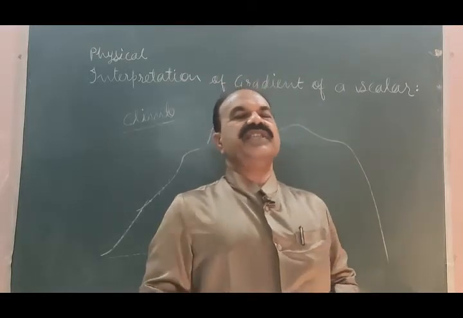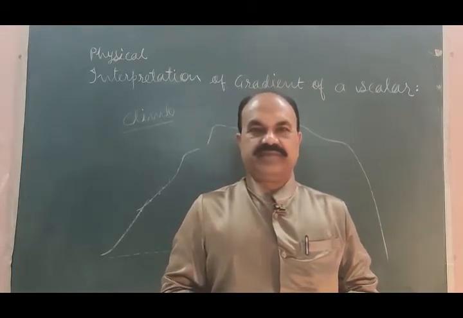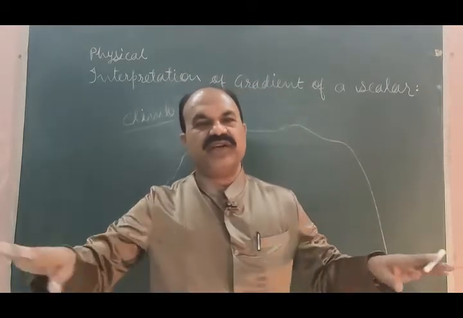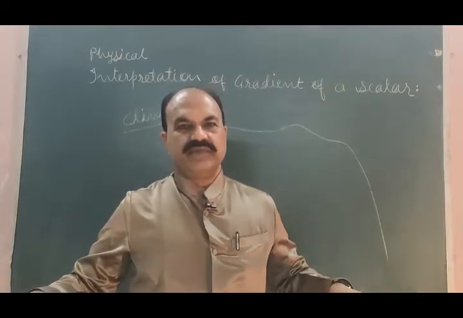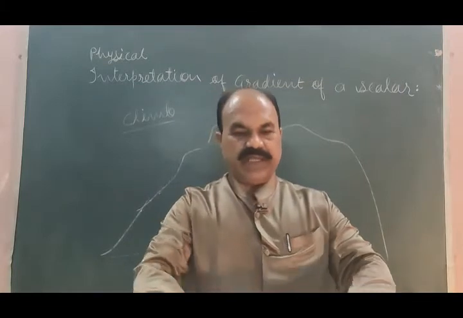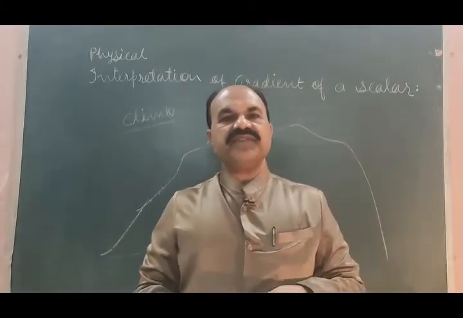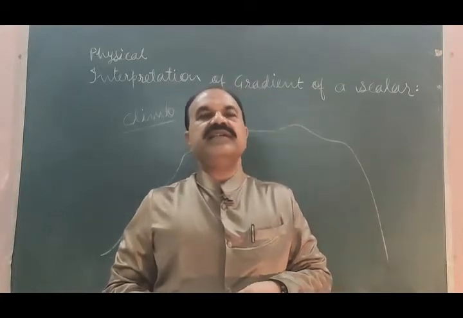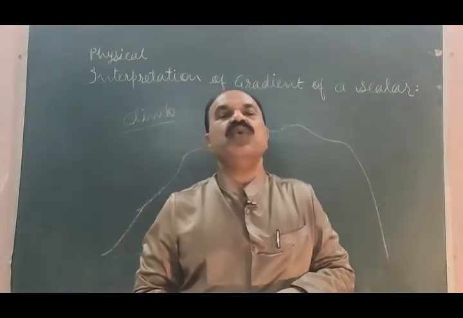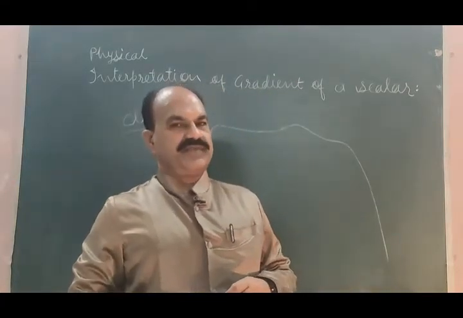Let me consider here the example of gravitational field. The surface of the earth, if it is plane everywhere, is an equipotential surface, and you do no work when you are moving along this surface.